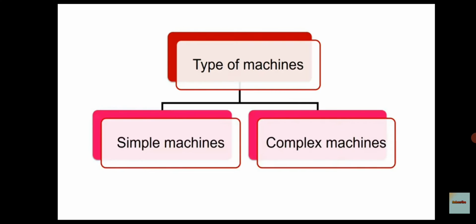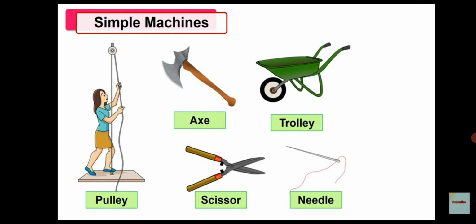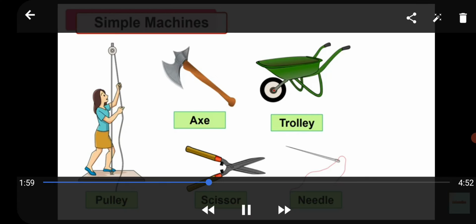So here, types of machines. Two types of machines are there. First one is simple machine. Second one is complex machine. Related to our simple machine, in the given picture, how many parts does the machine consist of? Here we can see pulley has two parts, that are stand and wheel, isn't it?